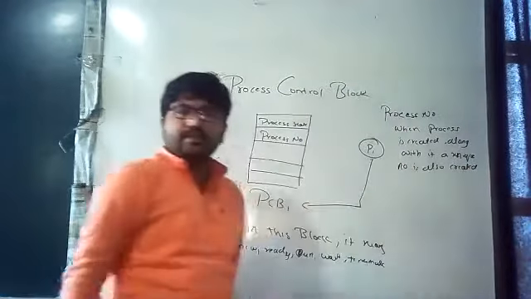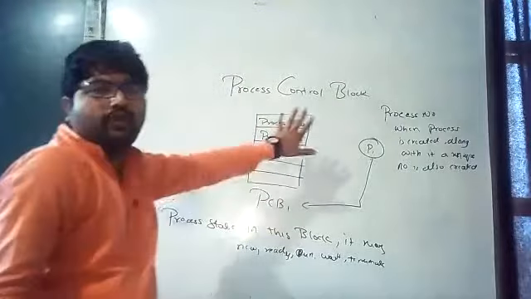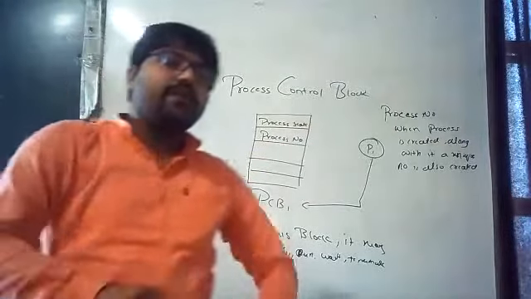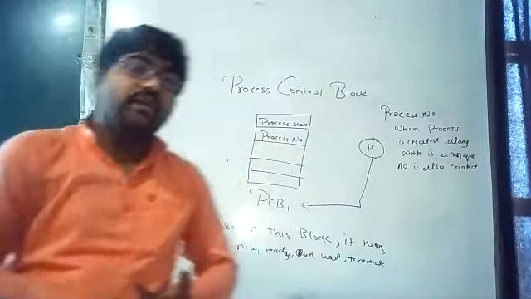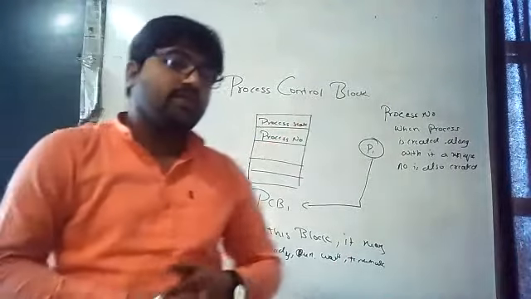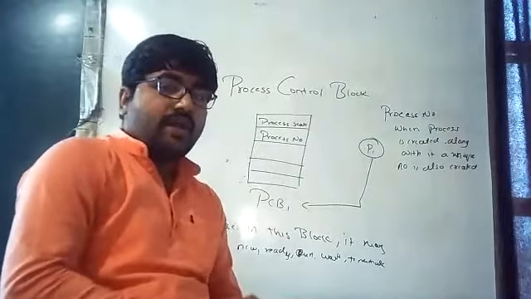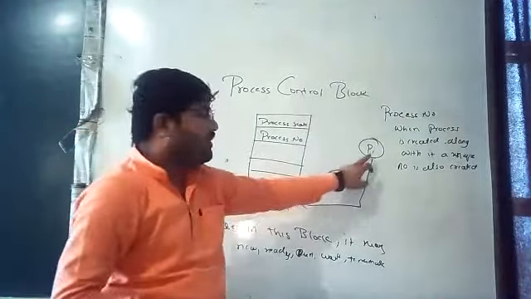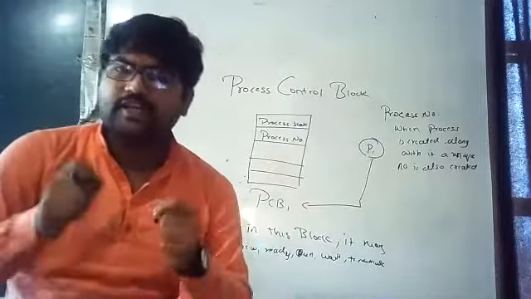Simple it is. It will be stored in the process control block. You may now understand, when asked where the process state is stored, it will be stored in the process control block. Where is the process number going to be stored? In the process control block. Remember it is of P1. Each process has its own process control block.